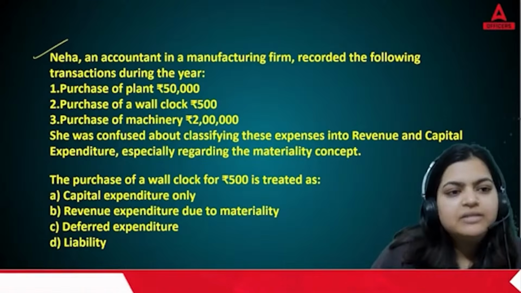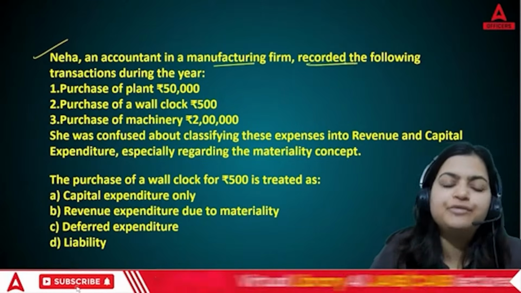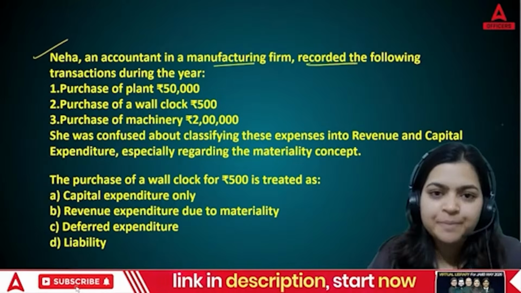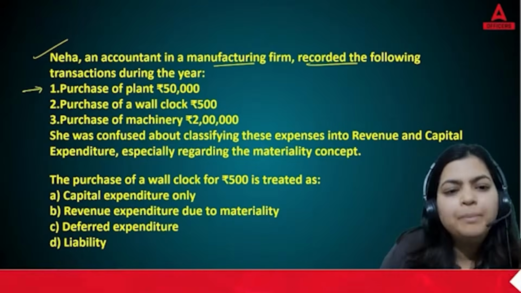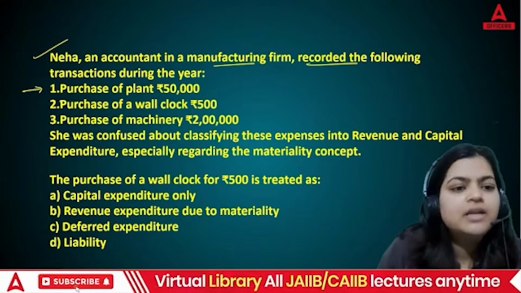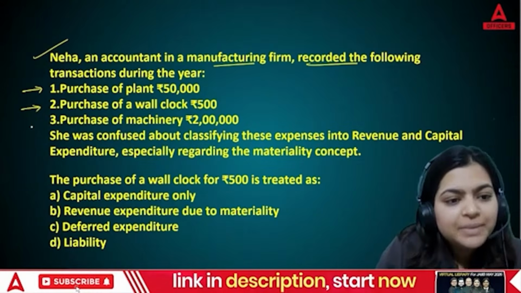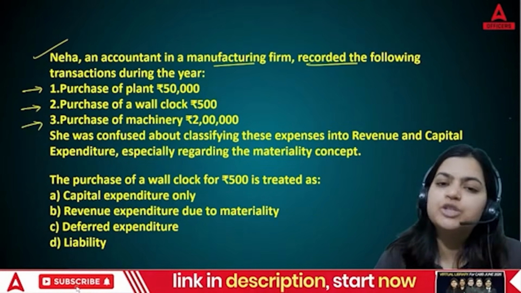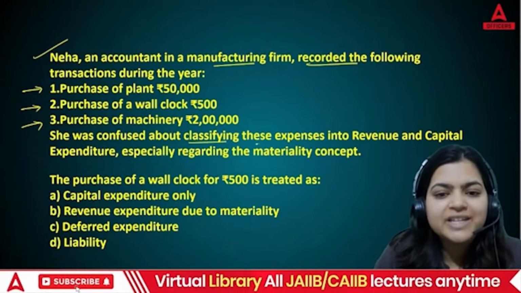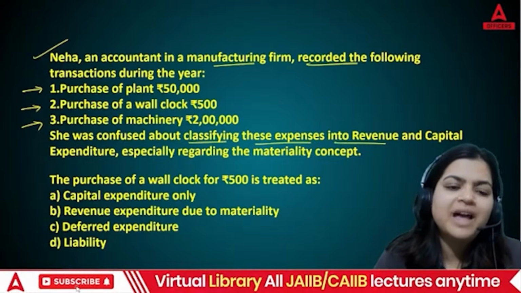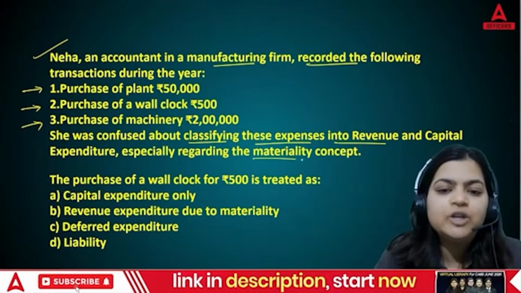Neha, an accountant in a manufacturing firm, recorded the following transactions during the year. Now there are three transactions as you can see. Number one, purchase of plant 50,000. Number two, purchase of a wall clock 500. Number three, purchase of machinery 2 lakhs. Now she was confused about classifying these expenses into revenue and capital expenditure, especially regarding the materiality concept.